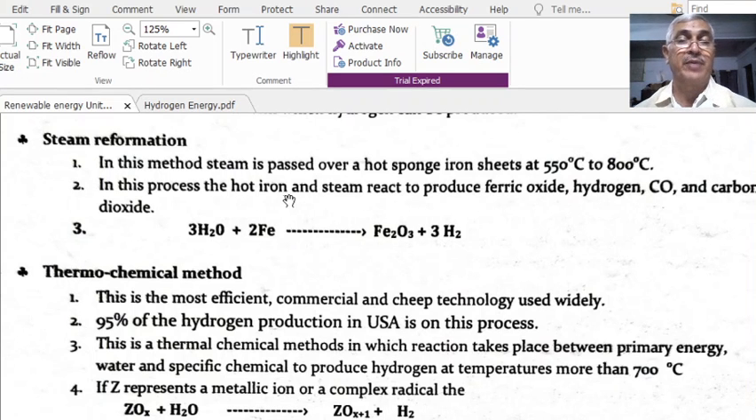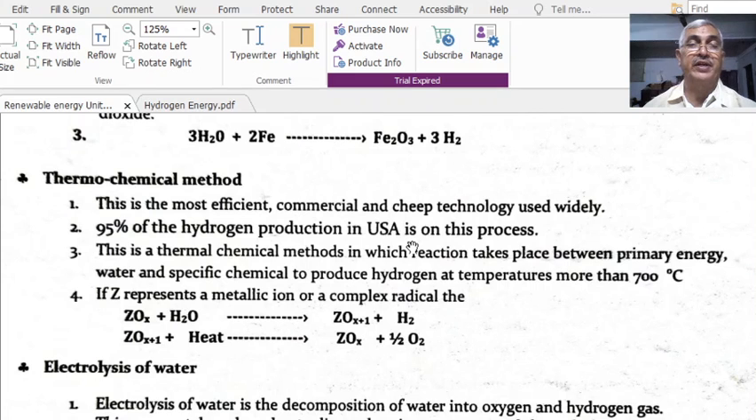In this process, what will happen? The hot iron and steam react to produce ferric oxide and hydrogen. Of course, CO and carbon dioxide steps will also be there. In the first step itself, 3H2O plus 2Fe gives rise to Fe2O3 plus 3H2. This is the chemical reaction with which we get three molecules of hydrogen from the combination of steam and iron at a temperature of 550 to 800 degrees centigrade.